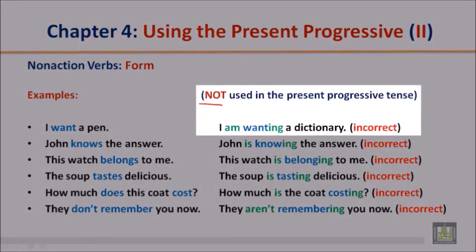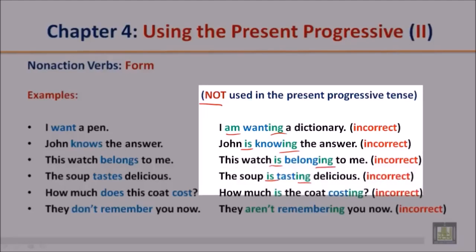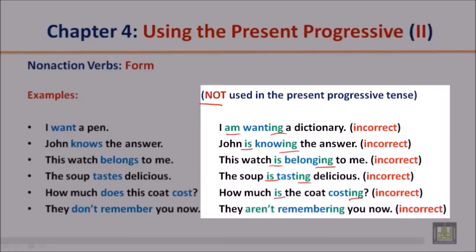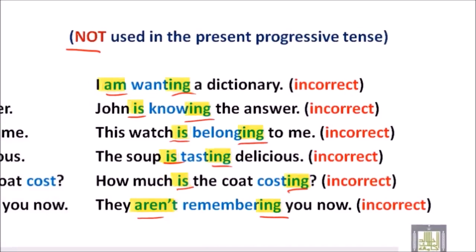I am wanting a dictionary, which is incorrect. John is knowing the answer. This watch is belonging to me. The soup is tasting delicious. How much is the coat costing? They aren't remembering you now. Please take note of the items in green. They change the sentence, making them incorrect.